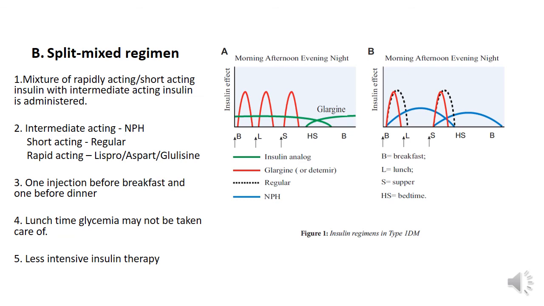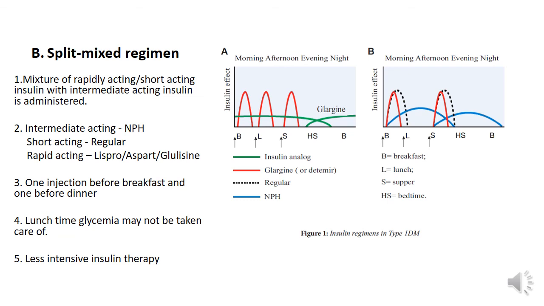The intermediate acting preparation provides basal requirements of insulin. It takes care of the fasting levels of glucose, and the rapidly acting or the short acting insulin takes care of mealtime glycemia. The only disadvantage is there is no insulin preparation to take care of the mealtime glycemia associated with lunch.